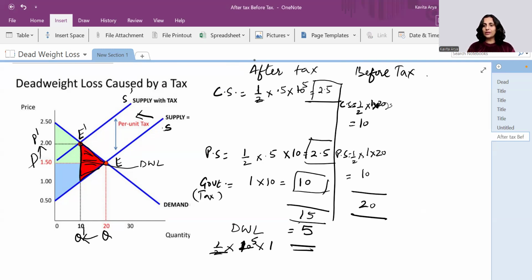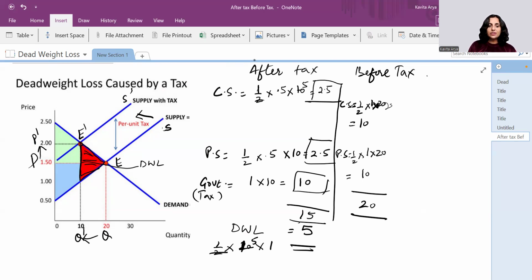It means the total surplus going to some or the other section of the society is 15, but there is some untapped, unreaped benefit, that is 5, and that is called the dead weight loss. Why has this dead weight loss arisen? Because we have restricted our quantity to Q dash, which is lesser than Q, the equilibrium quantity.